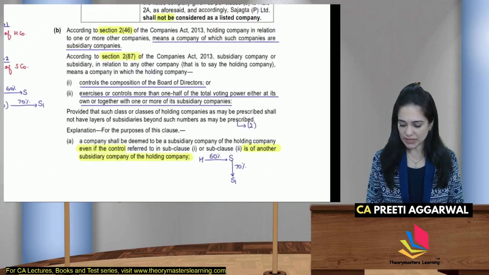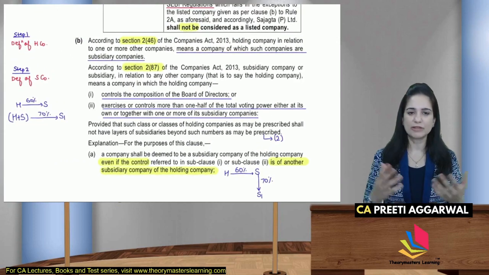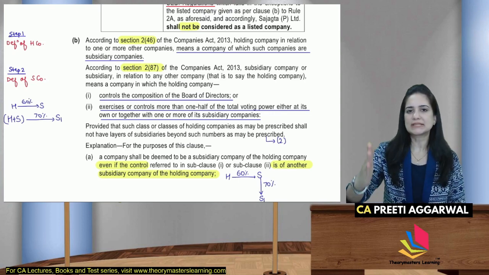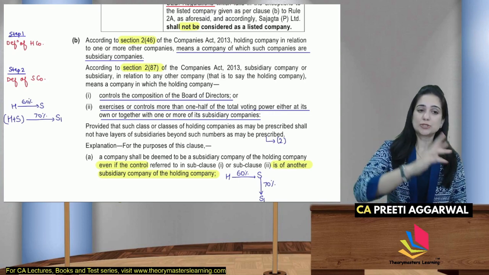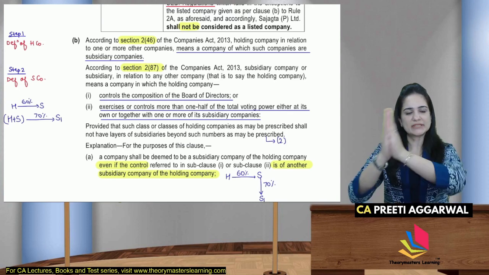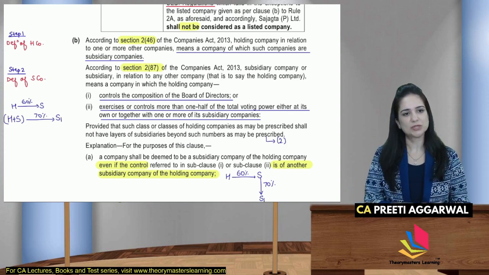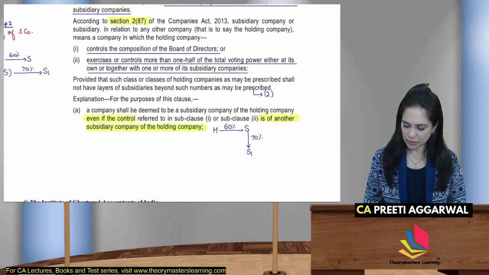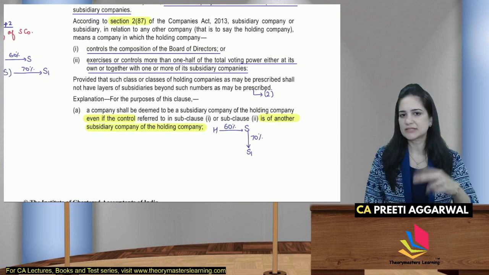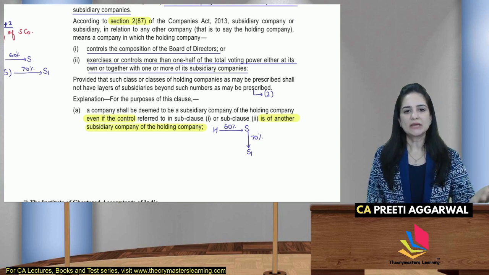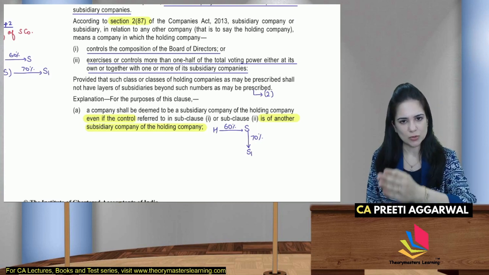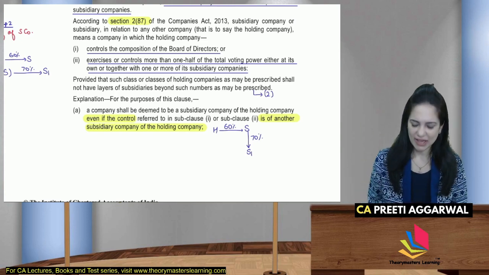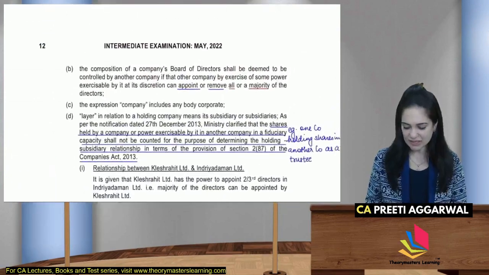If you own more than 1/2, that is more than 50% of the total voting power, either on your own, H owns 60% of S, H plus subsidiary owns 70% of S1, then S1 is the subsidiary of H. So yes, you can hold it either on your own or together with one or more subsidiaries. Layers cannot exceed 2. Company H owns 60% in S, S owns 70% in S1. So indirectly, S1 is the subsidiary of H. See, they have written everything over here.